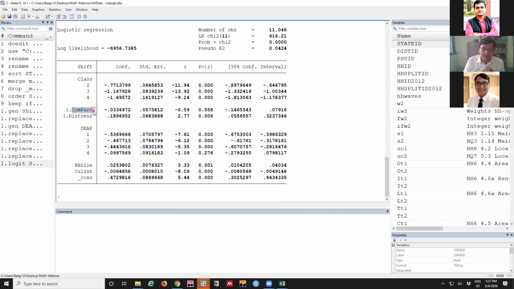Second is commercial farmer. The negative shows the commercial farmer is less likely to go, but in the larger case, it is not significant. So a commercial farmer can remain in agriculture, he can quit agriculture. This is indecisive. But a distress farmer, definitely he will shift. He will not stay in agriculture. That way, the coefficients interpretation is the same.